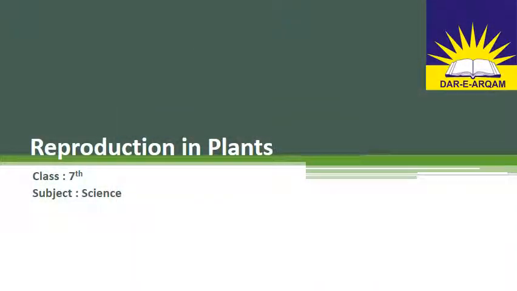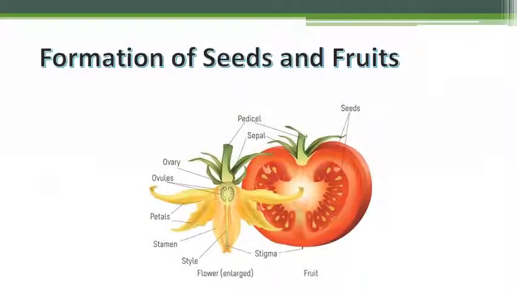Assalamu alaikum 7th class. We have started our chapter number 3, which is reproduction in plants. So today we are going to discuss about formation of seeds and fruits.